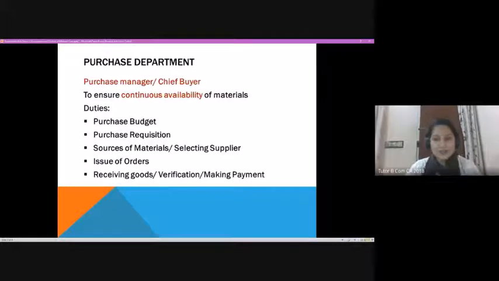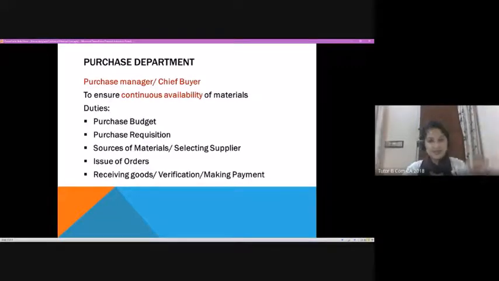So likewise, different departments will be having different requirements at different times. So purchase requisition is something which is indicating the requirement sent by each department. The purchase manager will have to address these requisitions, taking the order or preference at which that has to be supplied to these departments. So that again is another important function of a purchase manager.